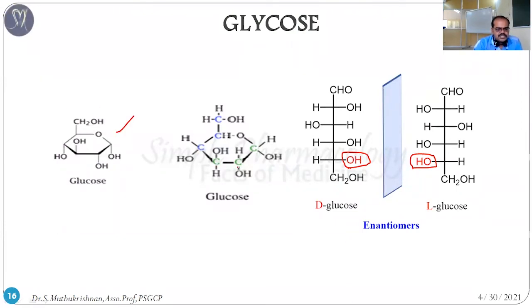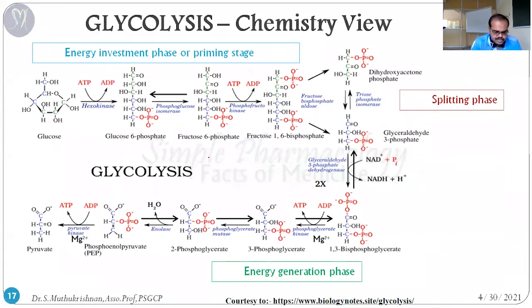This is the normal glucose structure. You can see here, these 3 carbon atoms are highlighted in blue color, and these 3 carbon atoms are highlighted in green color. Okay, so that's the difference. This is the chemistry-wise version of the reactions; the same reactions we have seen in text format have been written structure-wise.